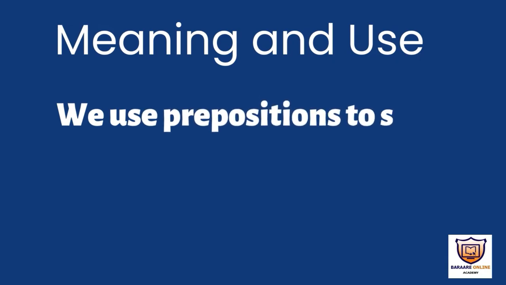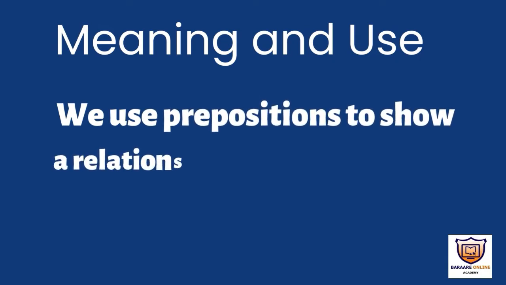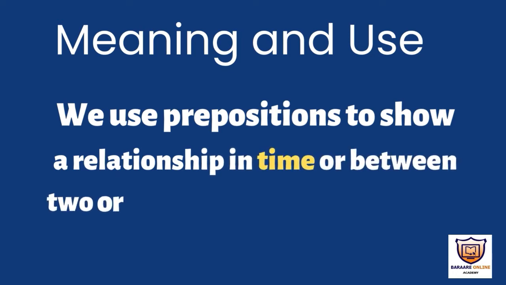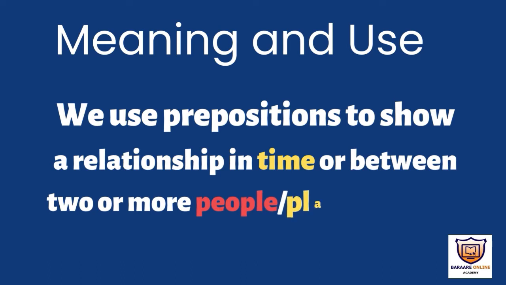Meaning and use. We use preposition to show a relationship in time or between two or more people, places, or things. To identify the relationship, action, and its time, or maybe people and what they are doing, or the places that something takes place. Let us see the example.